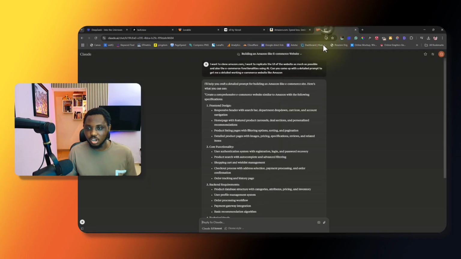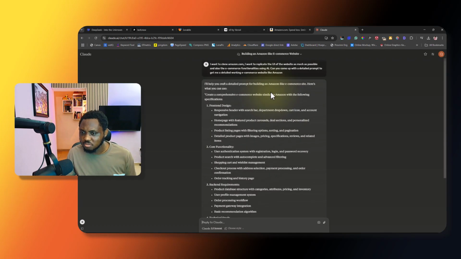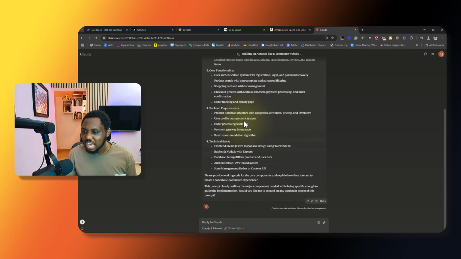Okay, let's go to Claude. Let's see what Claude is able to come up with. Okay, I'll help you with the detailed front-end design. You can see this. Oh, but I think what I have with DeepSeek is a lot more detailed than this, so I think I'm going to be using that.